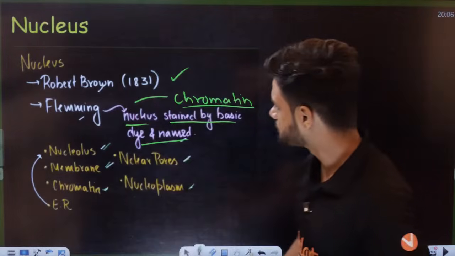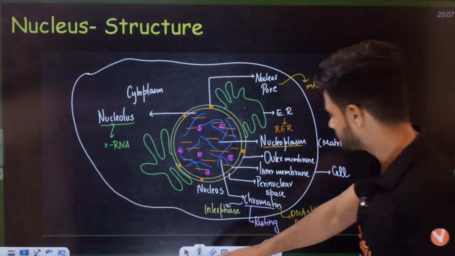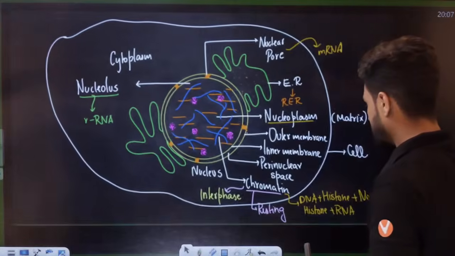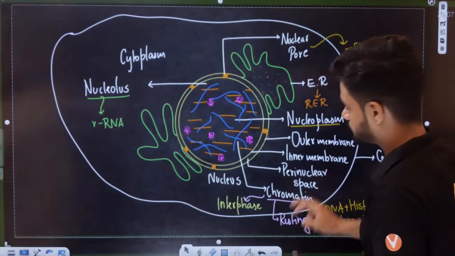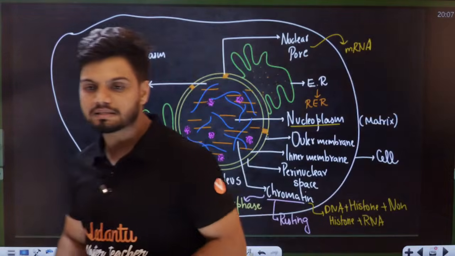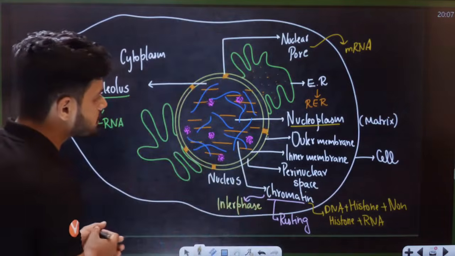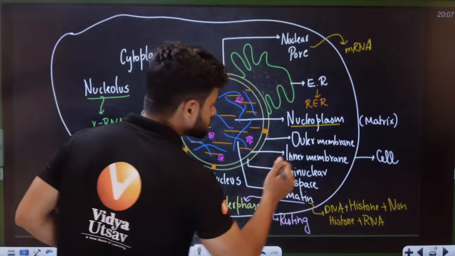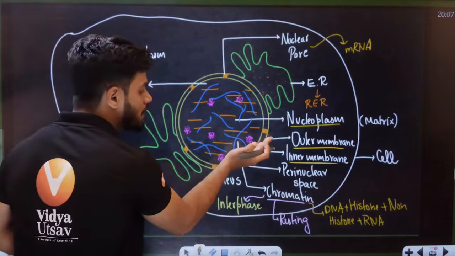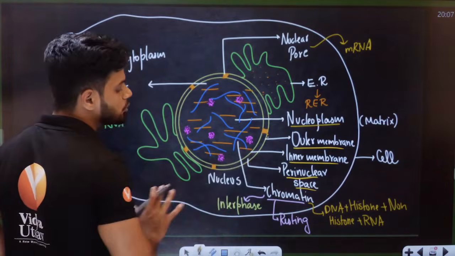Listen to me, students. Now, I want all of you to understand this diagram. If you understand this diagram, everything is clear. A nucleus has how many membranes? A nucleus has two membranes. You see it has an outer membrane and an inner membrane. Between the two membranes, the space is called the perinuclear space.